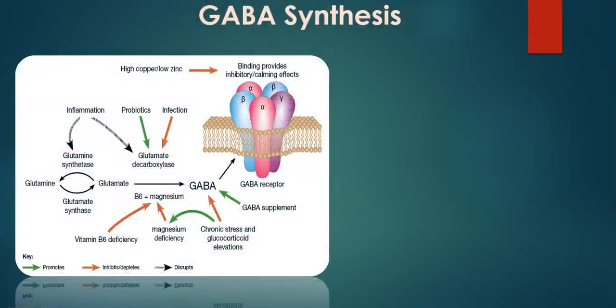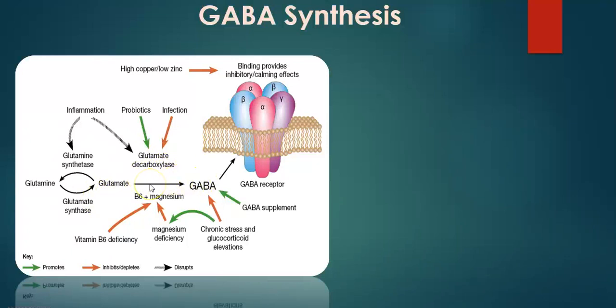Now I will explain how GABA is synthesized. The principal precursor molecule of GABA is glutamine, as we see in the picture. With the help of the enzyme glutamine synthase, glutamine is transformed into glutamate, and with the enzyme glutamate decarboxylase, it is transformed to GABA, gamma amino butyric acid.